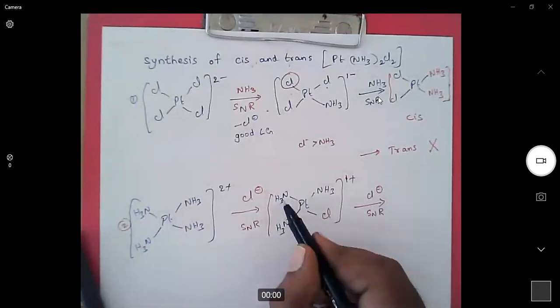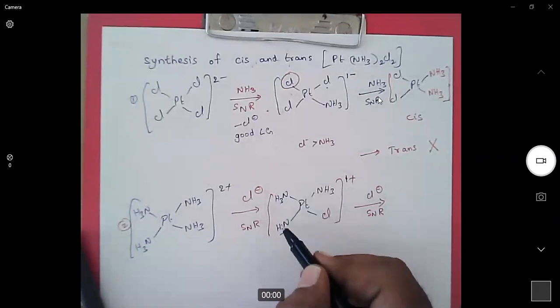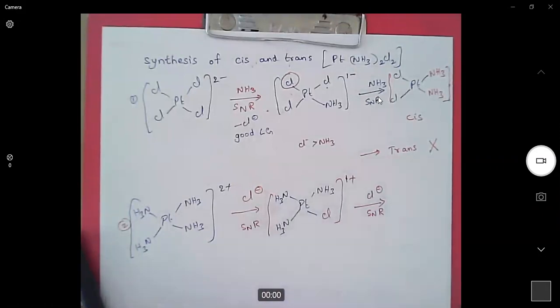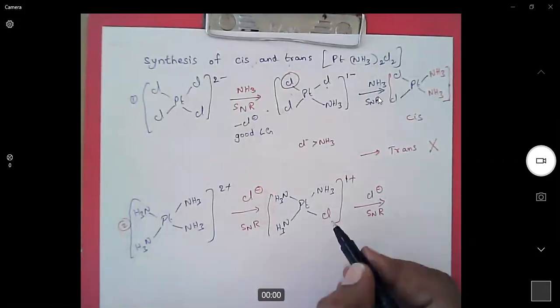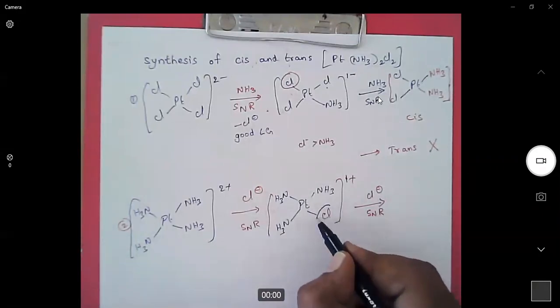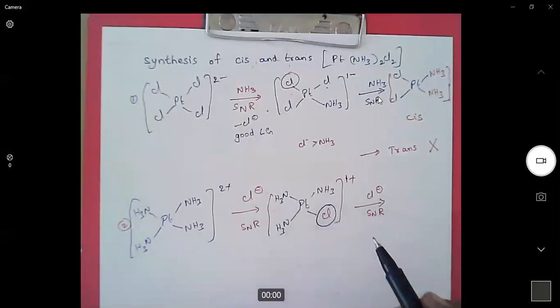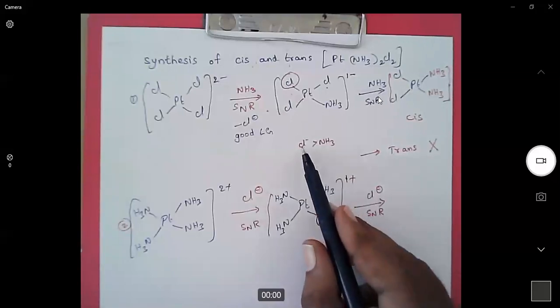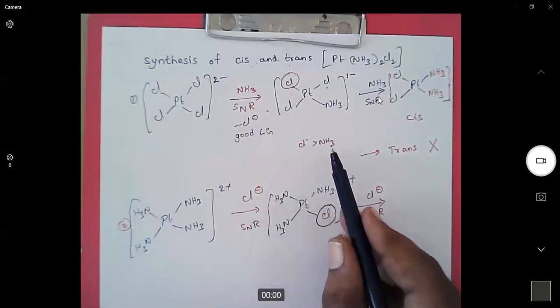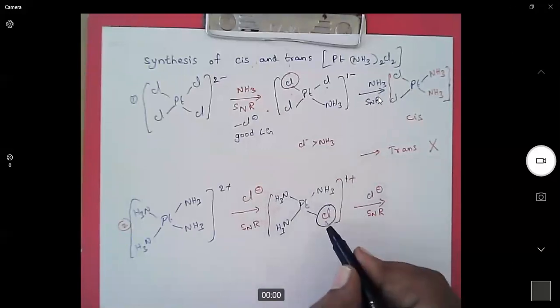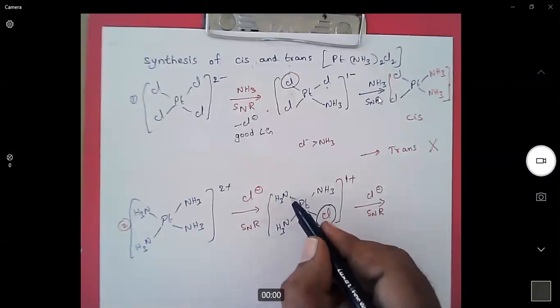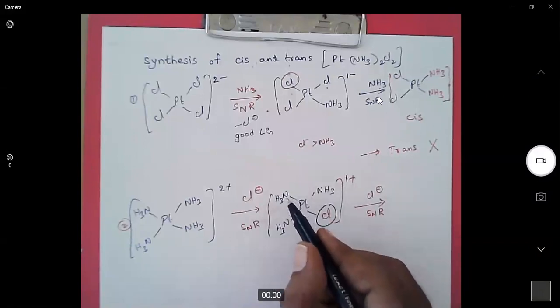Now, among these three ammonia ligands, which ammonia ligand can be replaced? See here, when we look at the trans-affecting series, chloride is a strong trans-affecting ligand than ammonia. That means chlorine forms a strong bond and the ligand which is trans to it will become weak.